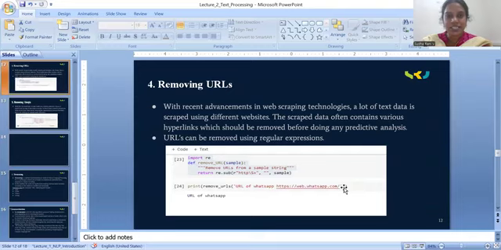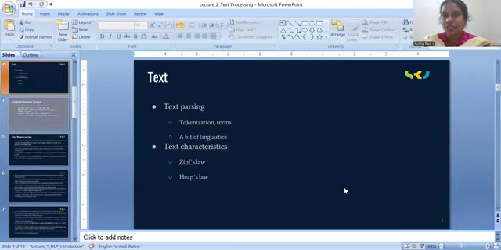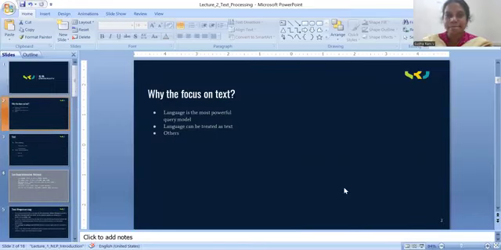Once again, let us check from the starting what points we covered today in my class on text preprocessing. Now I hope you will understand this slide. Why focus on text? Text is everything in language.